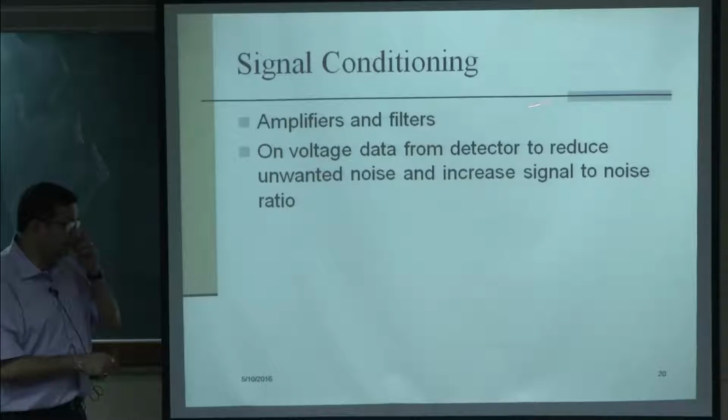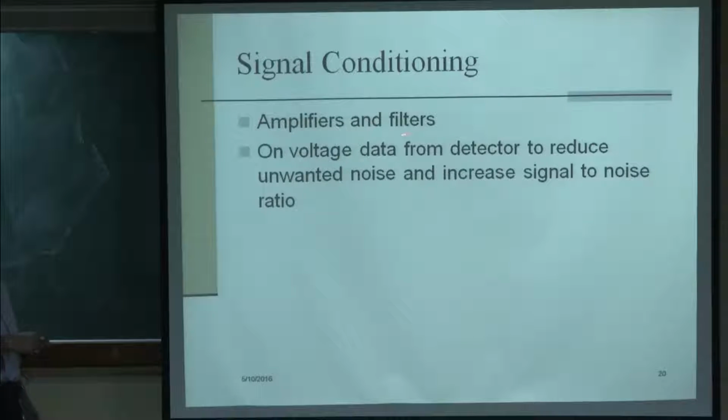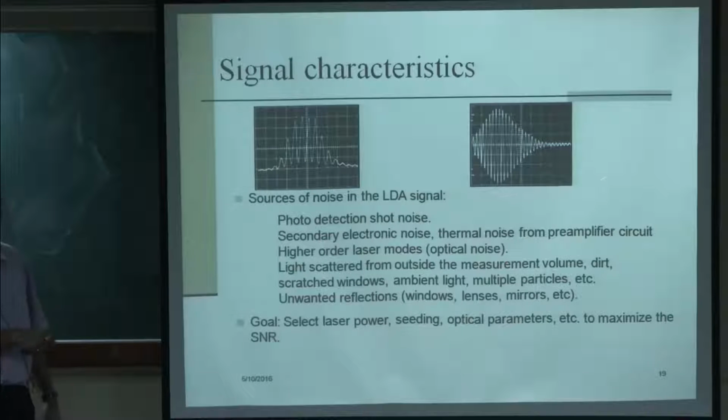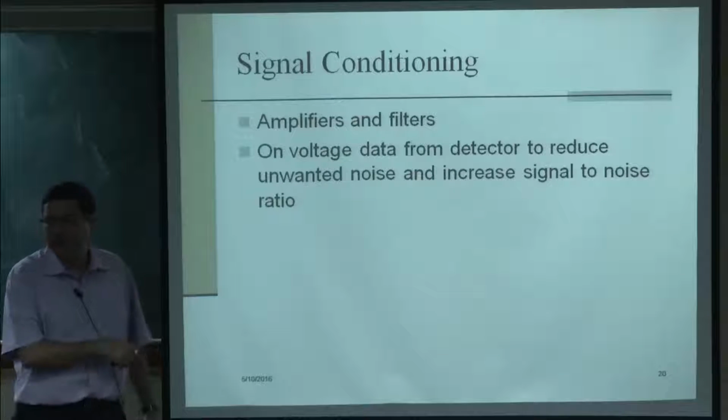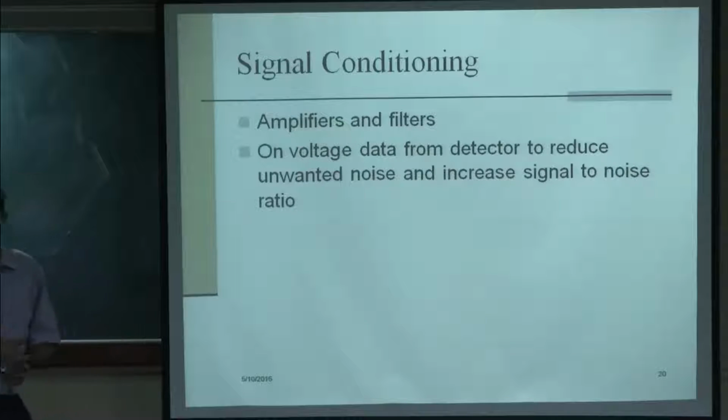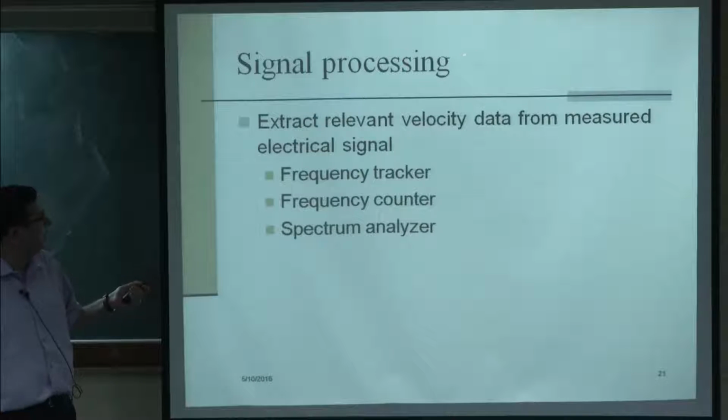Now, signal conditioning, as I mentioned, is another very important component, which consists of amplifiers and filters. The voltage data coming from the photomultiplier will also have some noise, as I mentioned here, there is a lot of noise. So this amplifier and filter are used to remove that noise so that we get a good signal to noise ratio. We first amplify the signal, and most of the noisy signal goes away in the amplifying and filtering process. After that comes the signal processing. Here the main aim is to get the frequency of this signal, and then the frequency can be correlated to the velocity.